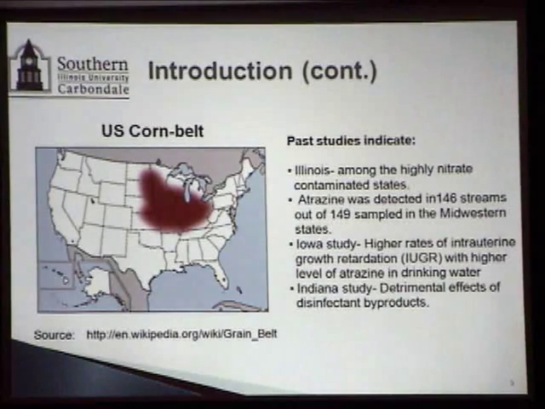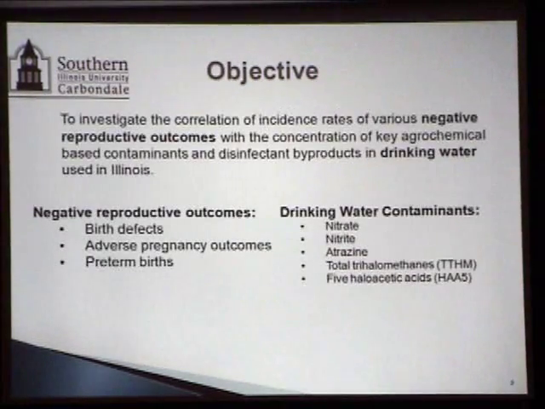He's the one who suggested, when we initiated this study, adding the disinfectant byproducts also and looking into their correlation, not effect again. And we are glad we included that, because you will see in the conclusions how heavily the birth defects are correlated to some of these disinfectant byproducts as well.